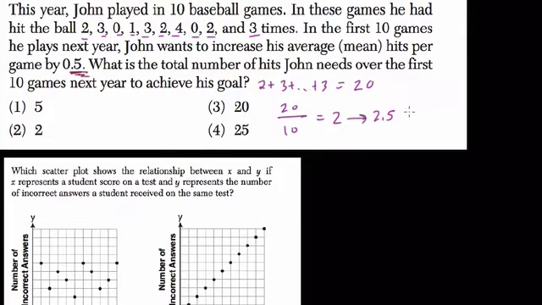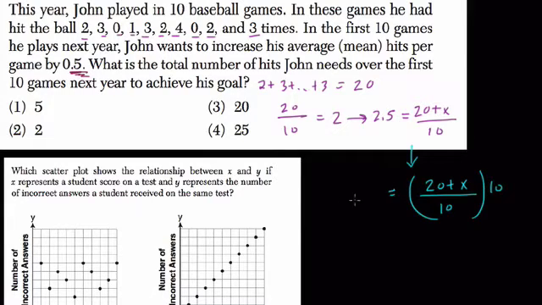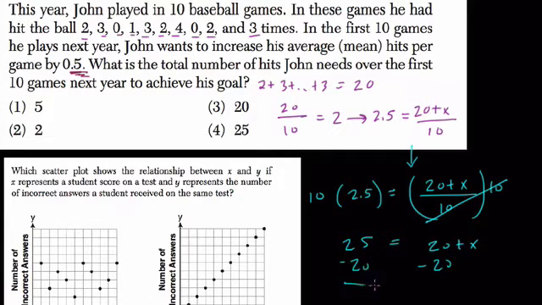So think about this algebraically. He has to get an average of 2.5. So 20 hits plus what number, when you divide by 10, will give you this average? So now we just solve for x. We're going to multiply both sides by 10. So we get 20 plus x over 10 times 10 on both sides, 2.5 times 10. These cancel out, and 20 plus x equals 25. Subtract 20 from both sides, and x equals 5. So that means he'll have to hit 5 more hits next year to get the new average of 2.5.